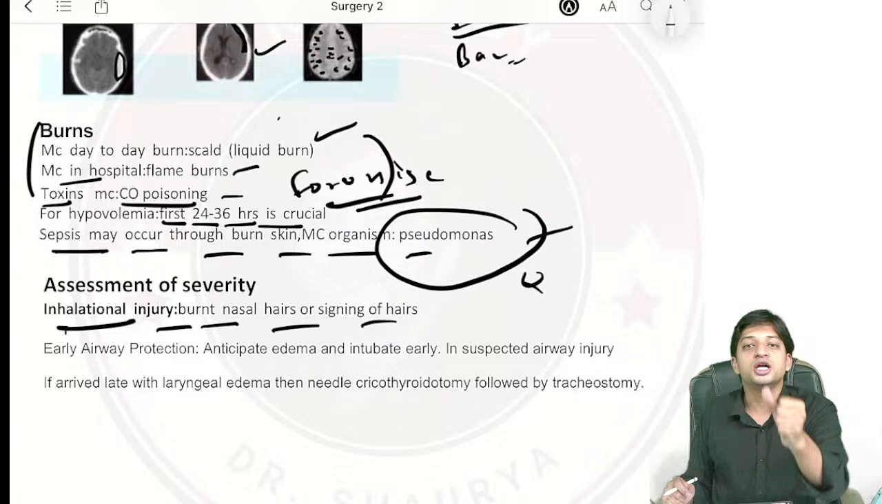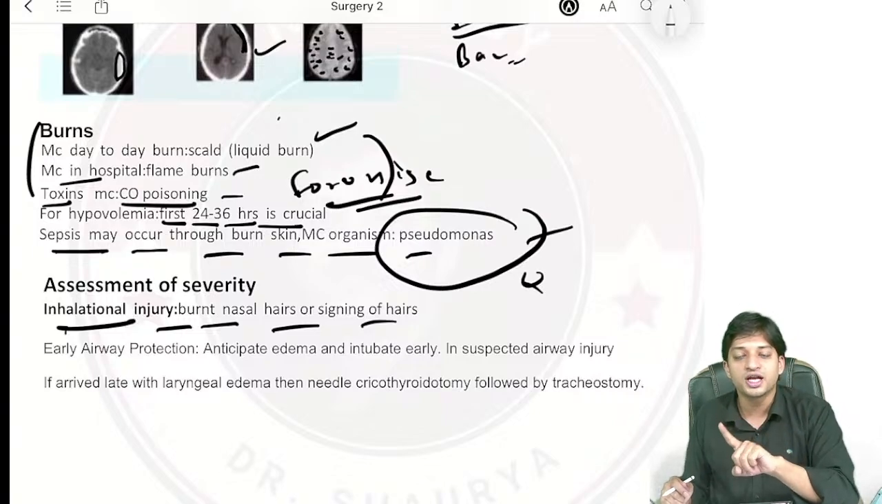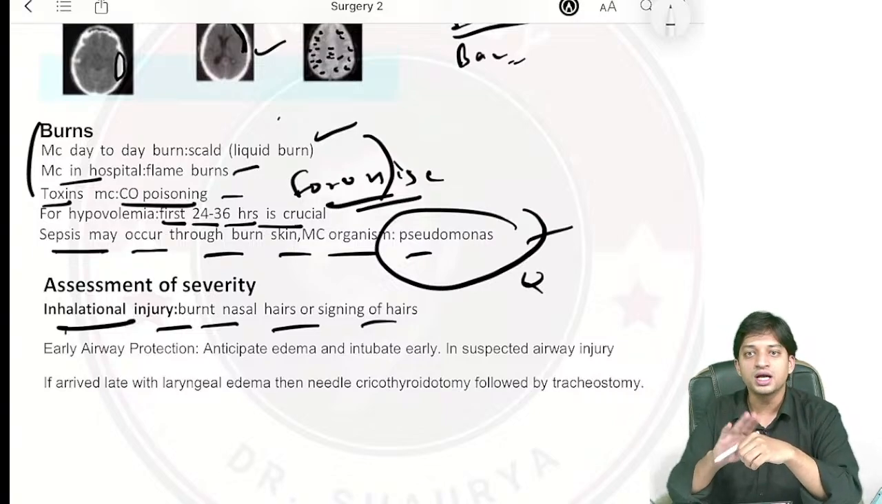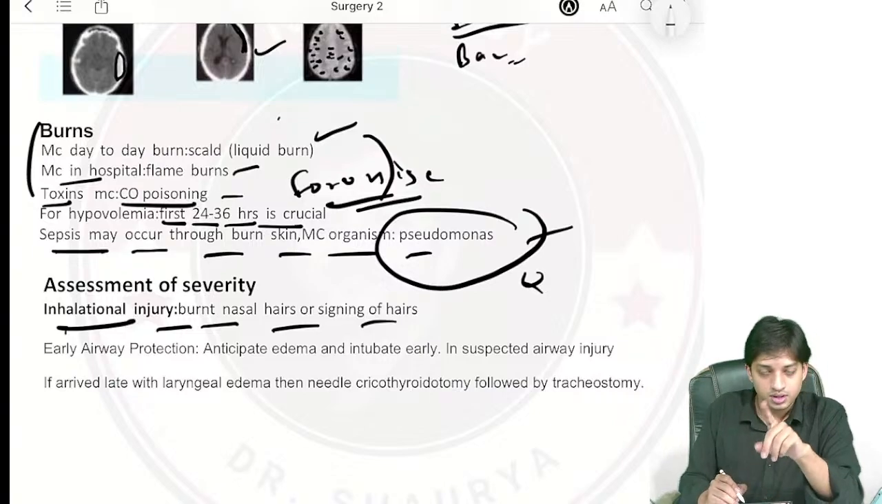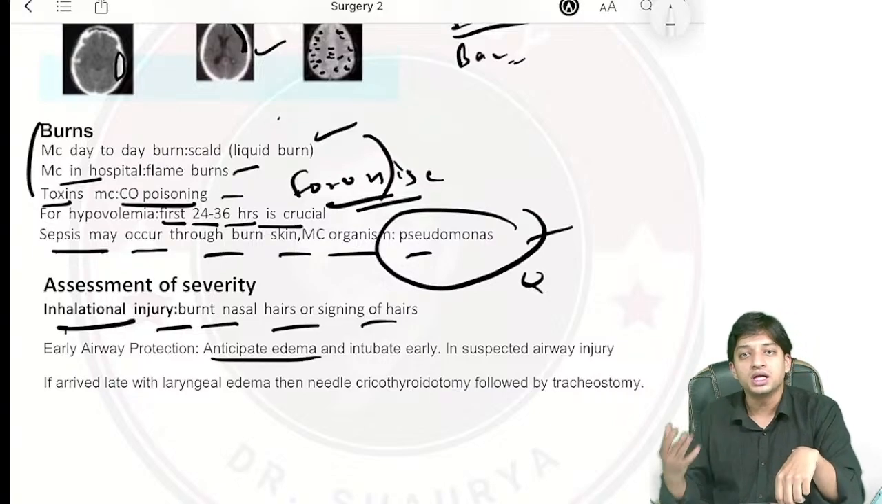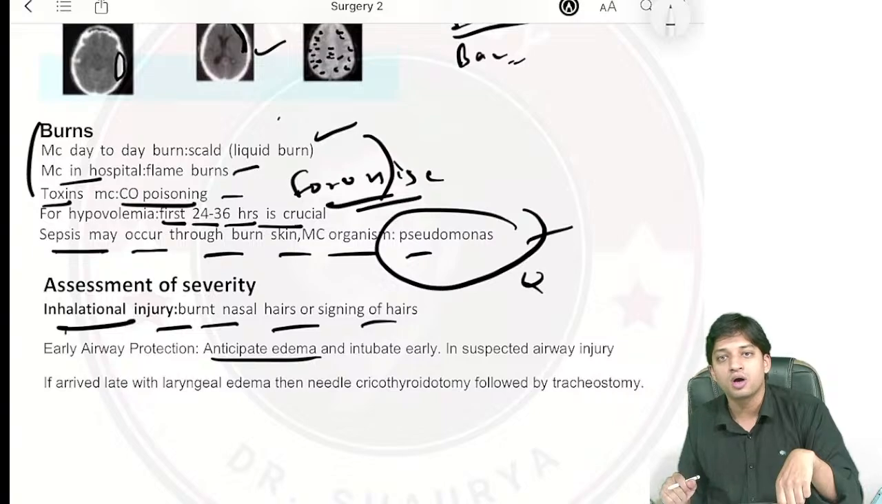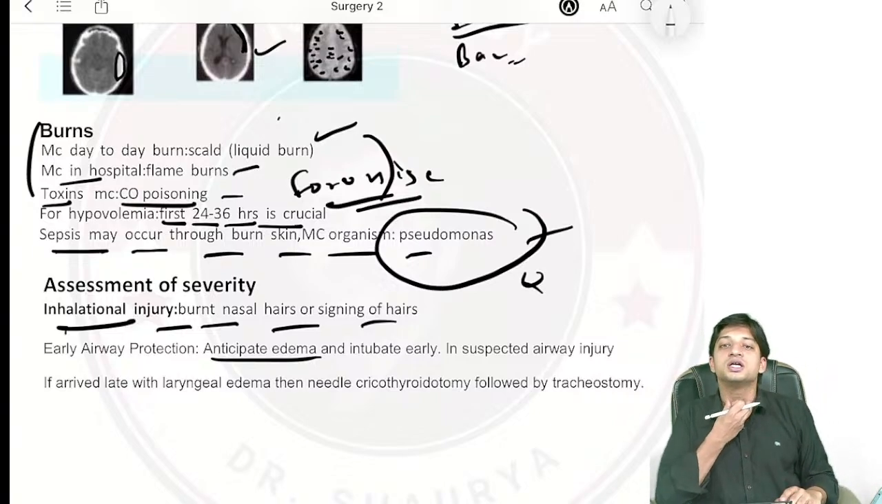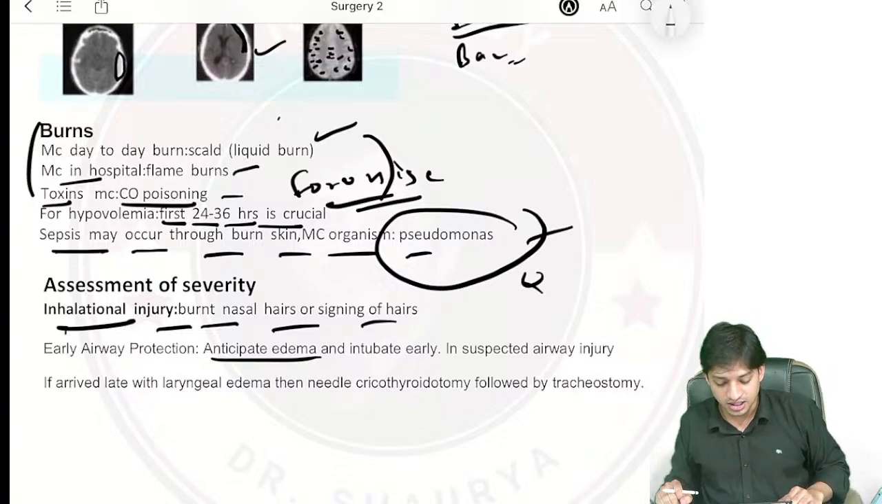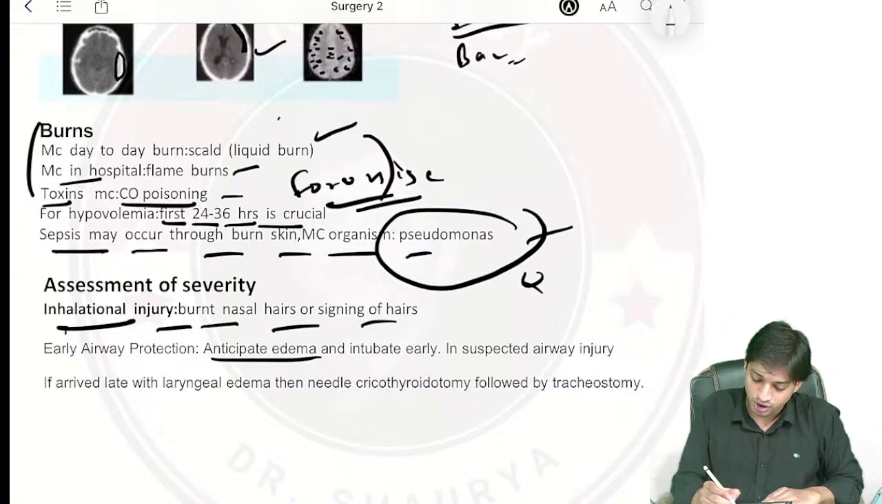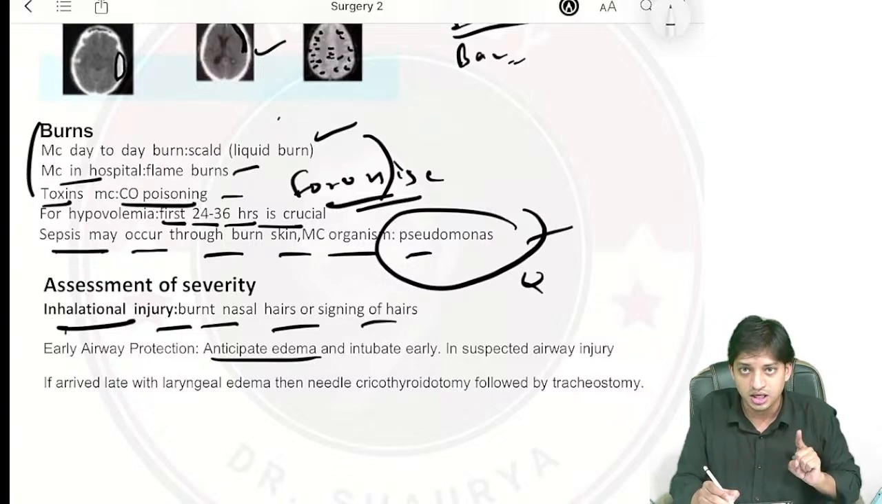Suspect airway injury and intubate the patient. Next best management is suspect airway injury and intubate the patient. Now, if the patient comes late, what is the complication? The complication is laryngeal edema. If there is laryngeal edema, what will you do? Now you will do immediate management, the immediate next best management.